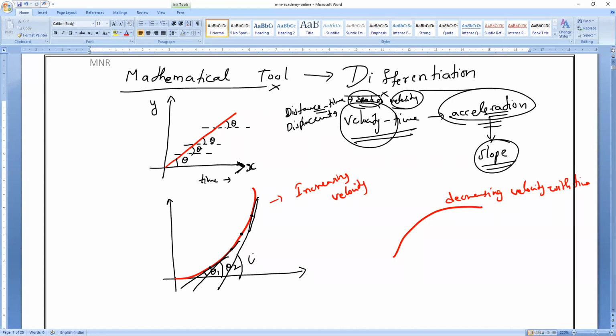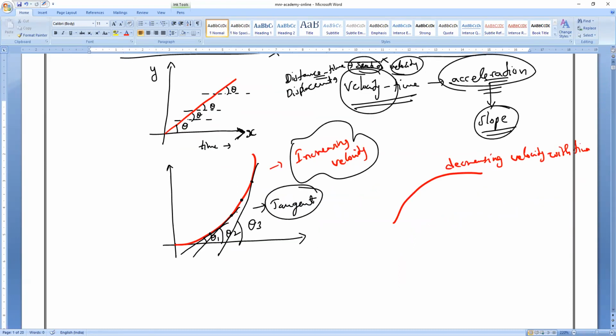Now, you tell me, are all the thetas the same? Theta 1, theta 2, and theta 3, is it constant? No, sir. So definitely it will vary. Have you noticed it? How do we find the acceleration from non-uniform motion? By drawing the tangent. Please remember, by drawing the tangent, I can find the slope of the graph at a particular point.